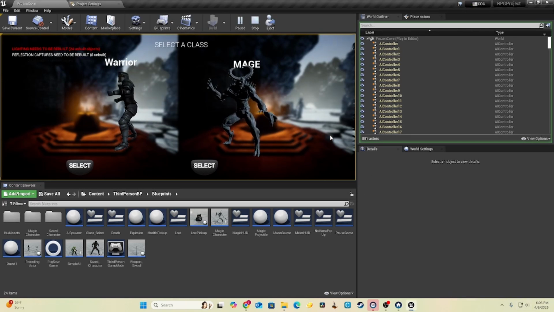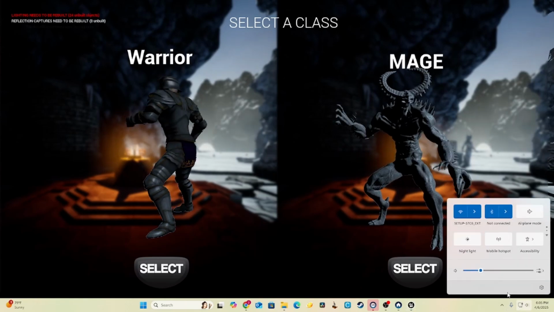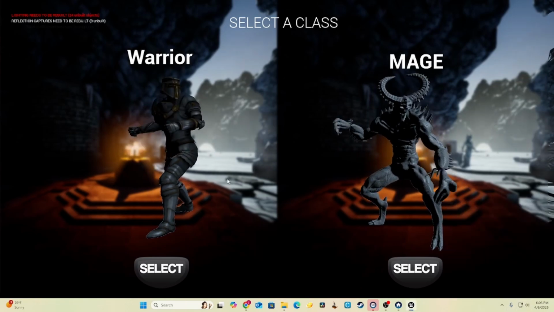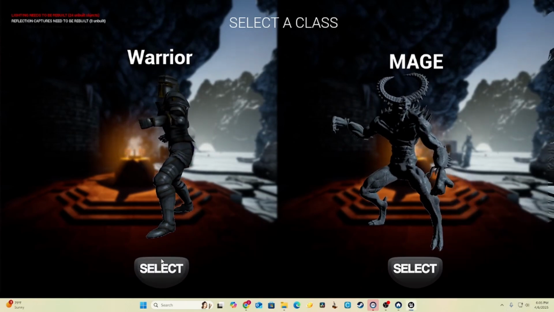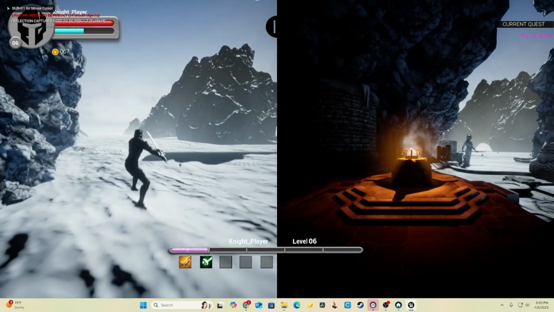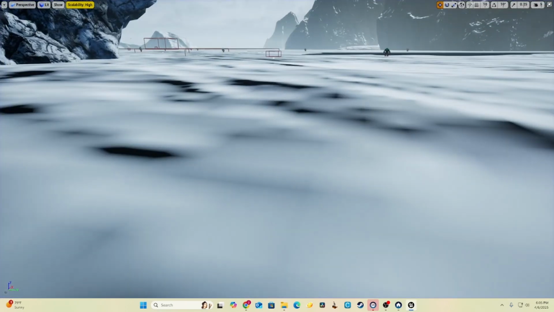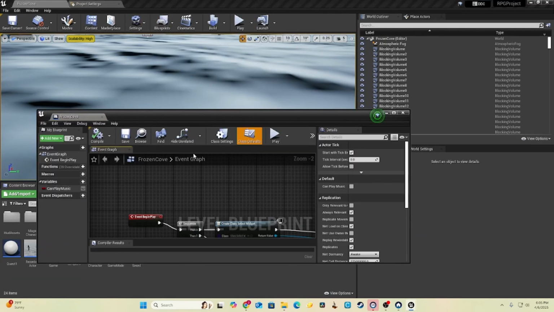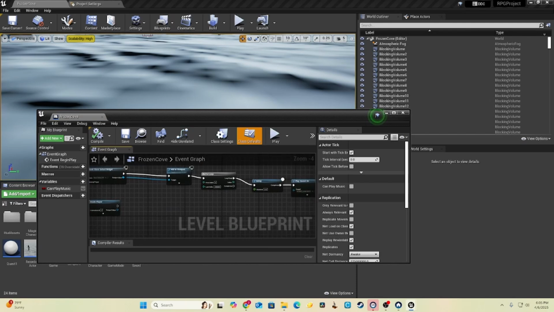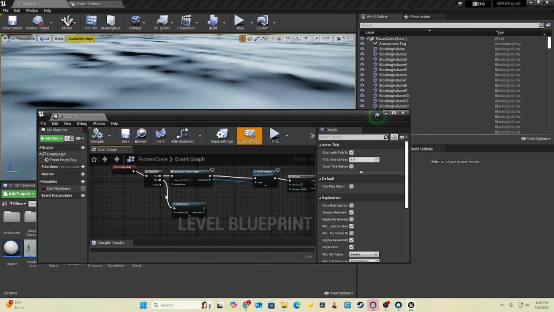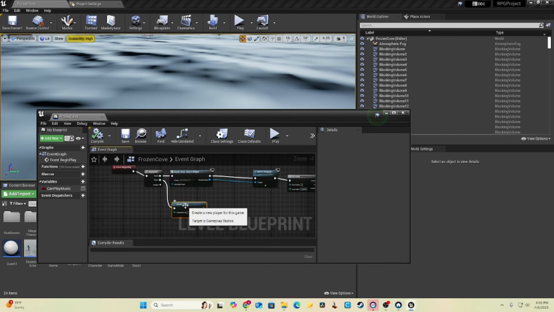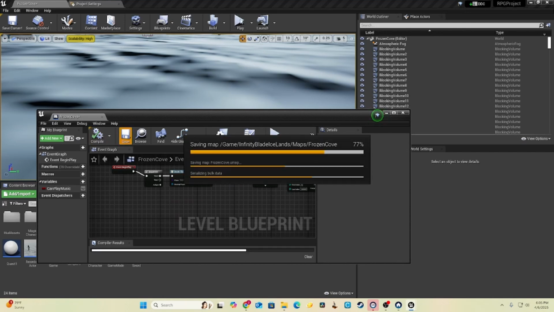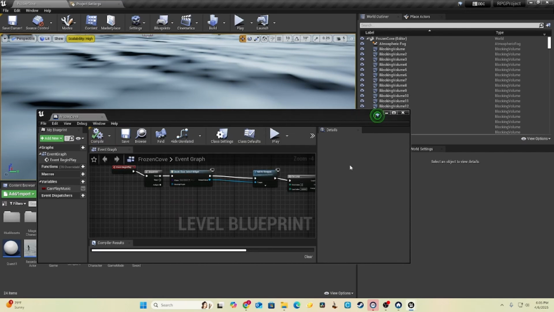Okay, so how it worked is basically you could choose warrior or mage. I'll start with warrior. And I tried to make it split screen, but it turned out being terrible. I'm just curious if I can quickly change that if I remember where that code was. No, I don't know. Oh, yeah, right here. I'm just gonna get rid of that. Compile it. Save. Okay, let me try this one more time.